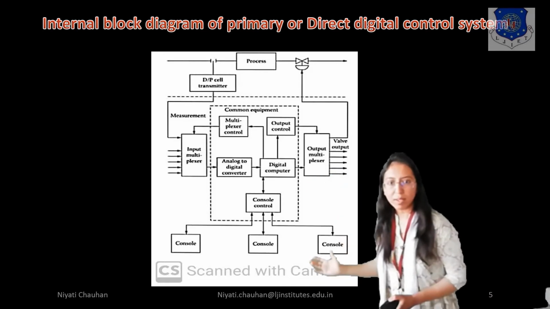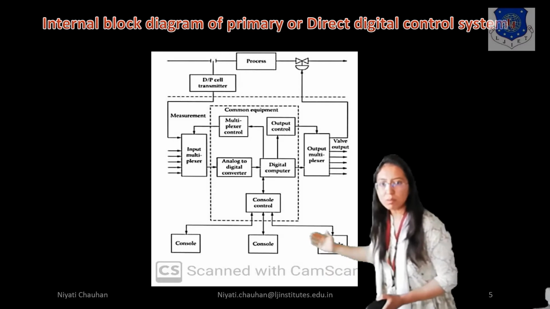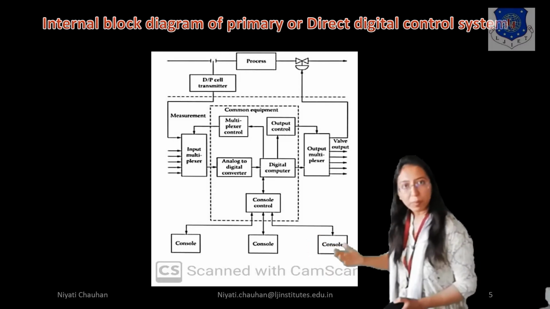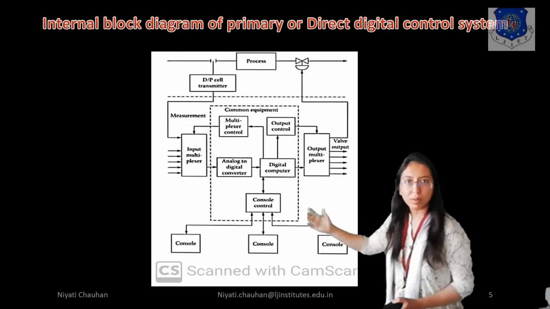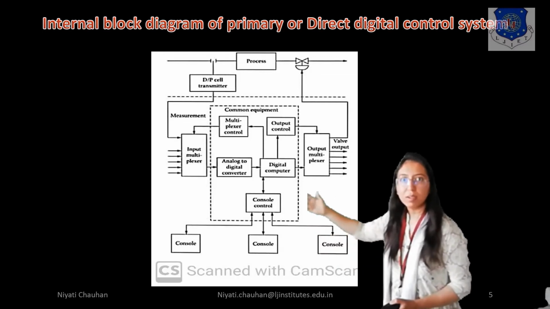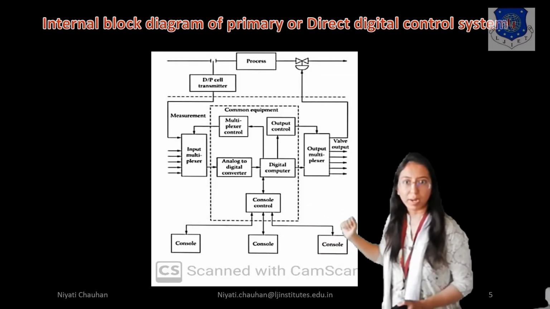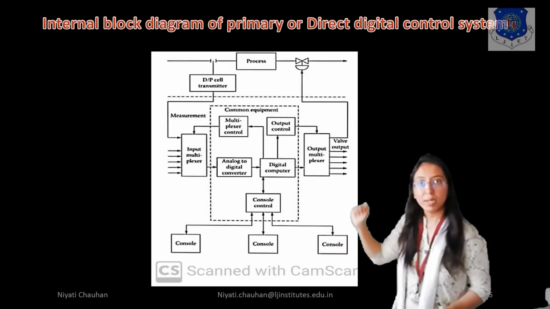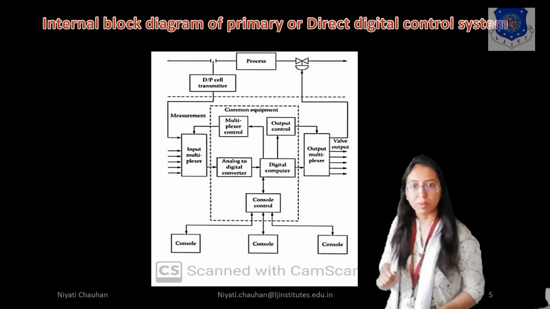Here you can see 3 consoles are connected, and the operator can send data to the console control, right? So any one operator can operate the central console, right? Then the central console sends data to the digital computer, right?